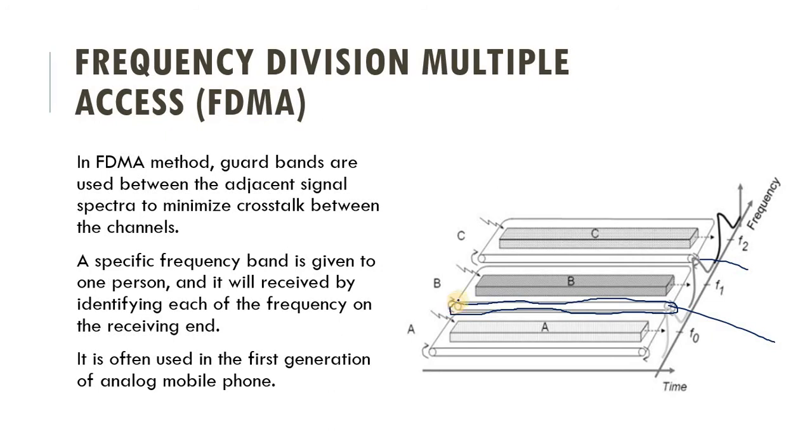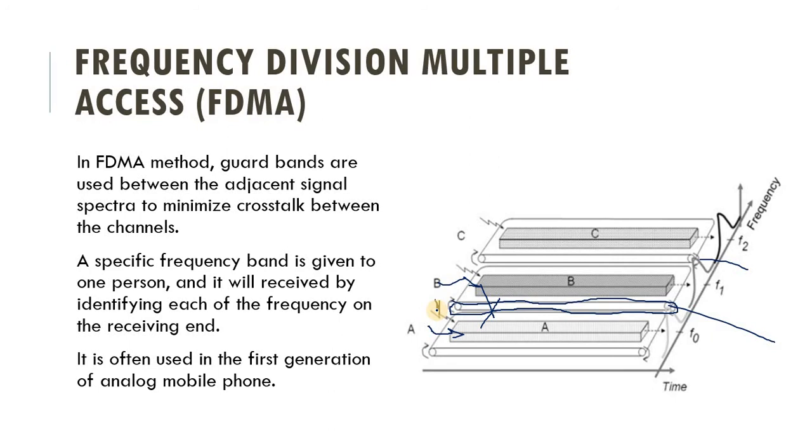Guard bands protect our frequency chunks from mixing with each other. Suppose we give this channel to station 1 and this to station 2. Some of the data may get mixed up, but because of the guard band, it protects the data from mixing.